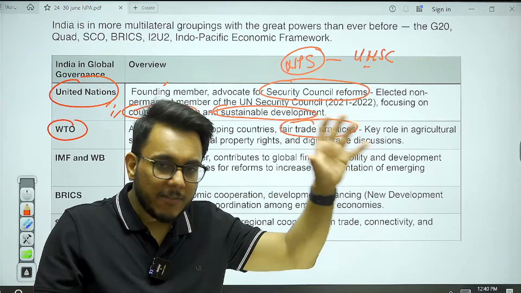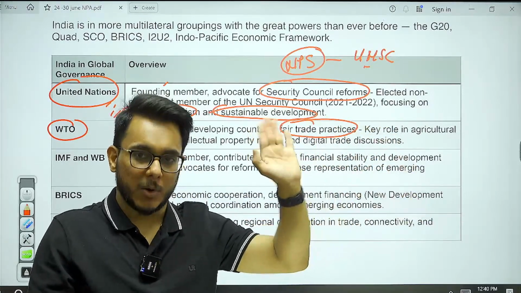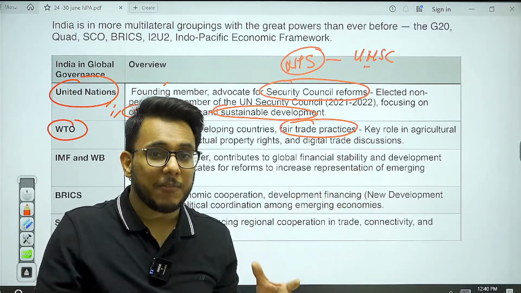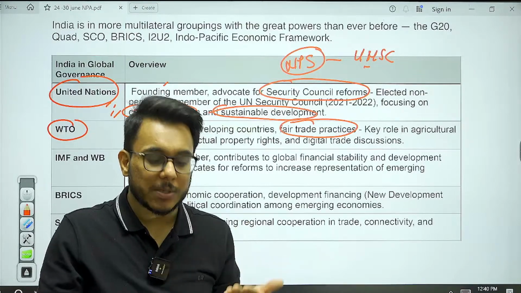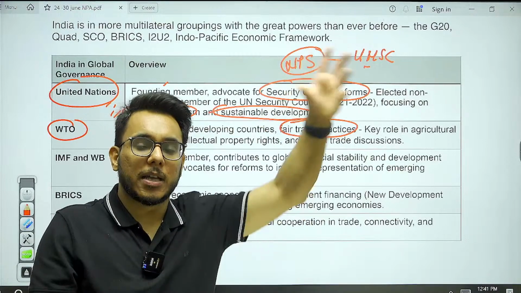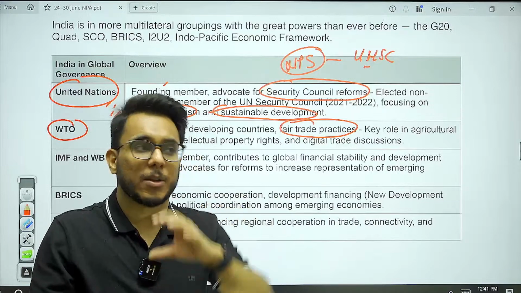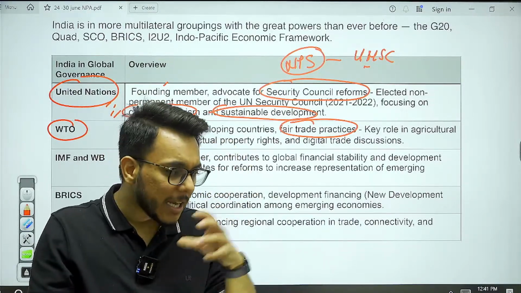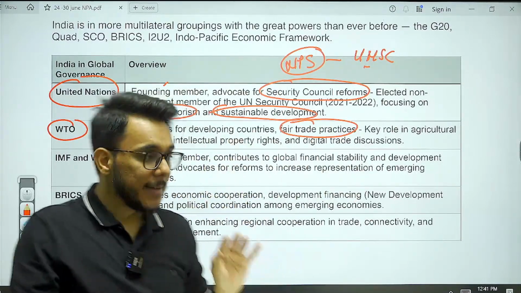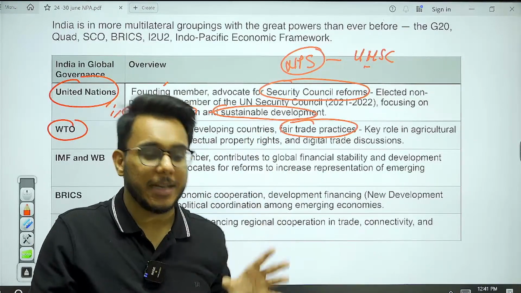Then the second dispute: developed countries say remove all the subsidies which are counterproductive to free trade. You are giving subsidies and artificially influencing the price. India and developing countries say no. For example, India gives a lot of subsidies on agricultural products. India says we are not giving subsidies so that our farmers can sell the product in the international market and influence the price. Our farmer is a very poor farmer. Our farmer is a marginal farmer. We need to give subsidies. So developing countries are giving subsidies to fishermen, they are giving subsidies to farmers. Developed countries call them trade distortionary. And here India has emerged as the voice and the leader of the global south.